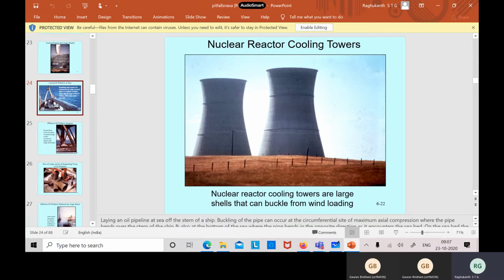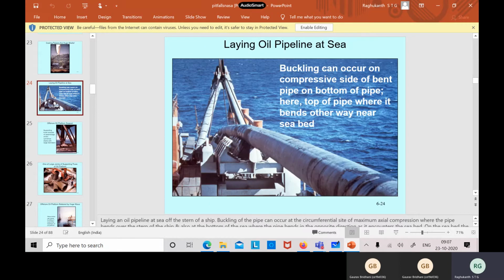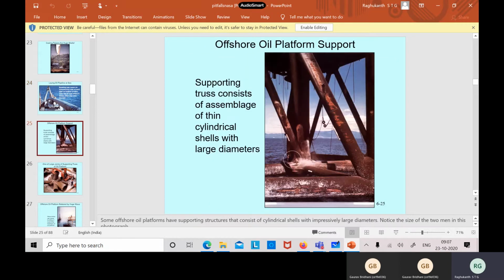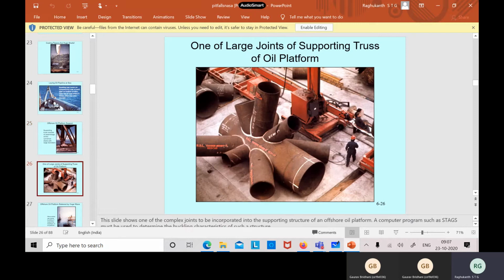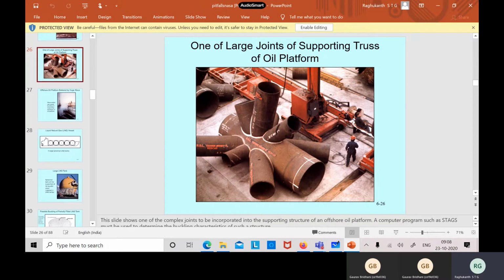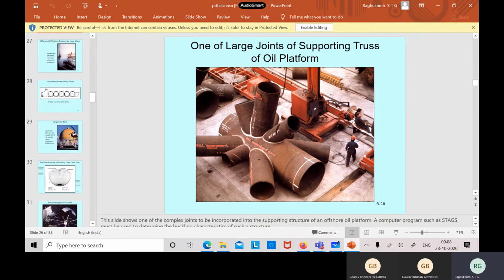And of course pipelines are also very important. Ocean structures are routinely used, and these are much more complicated. You have seen a pipe here. You can see this is like a supporting truss or whatever. You can see how many openings are there. If you want to understand buckling of this one, it becomes very complex. Analytical solutions are not possible. The only way you can do it is in finite element platforms.